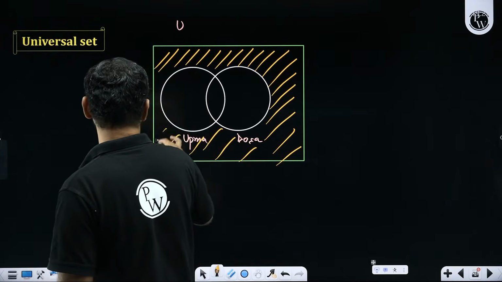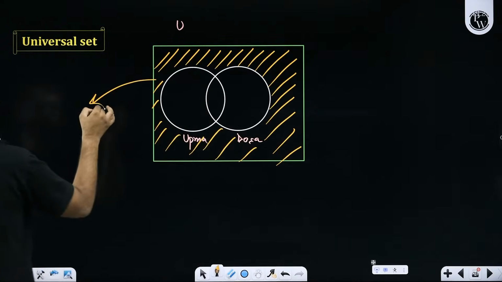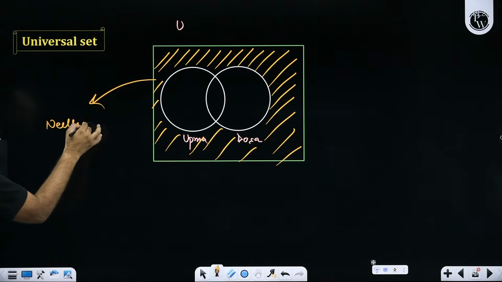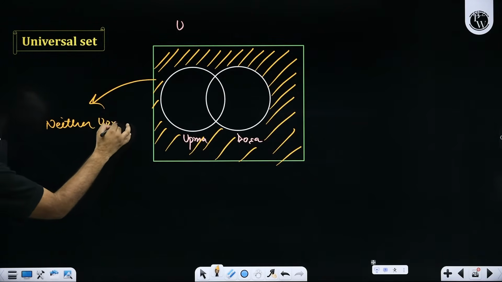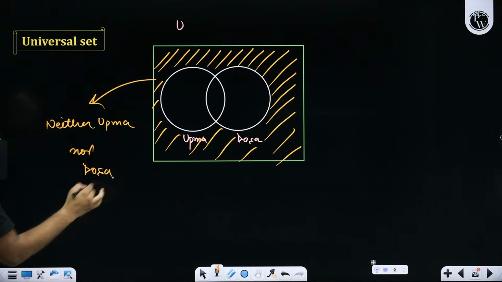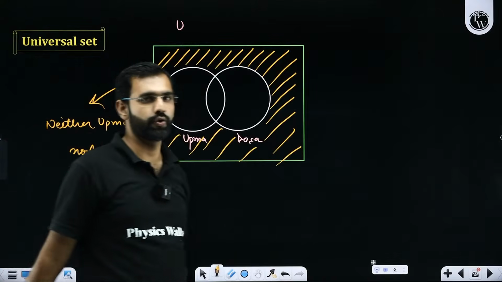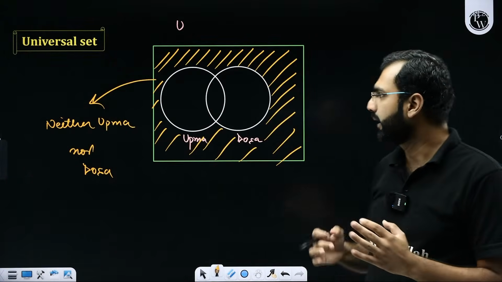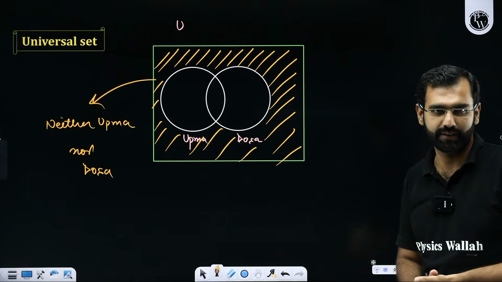What does this represent? Sir, this region over here represents people who like neither upma nor dosa. So if somebody likes neither upma nor dosa, it means they like neither of the two items, and they'll be pushed outside these two sets.